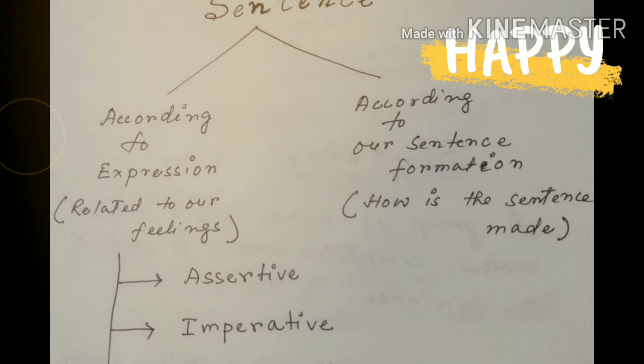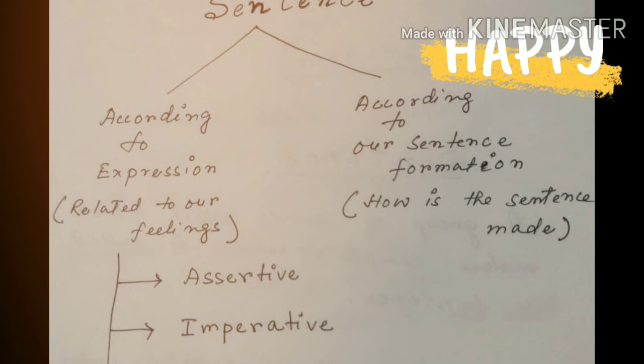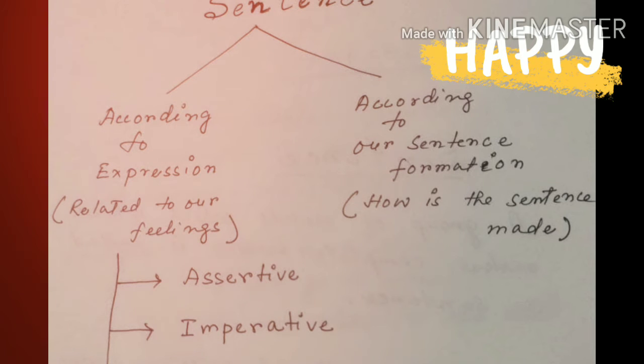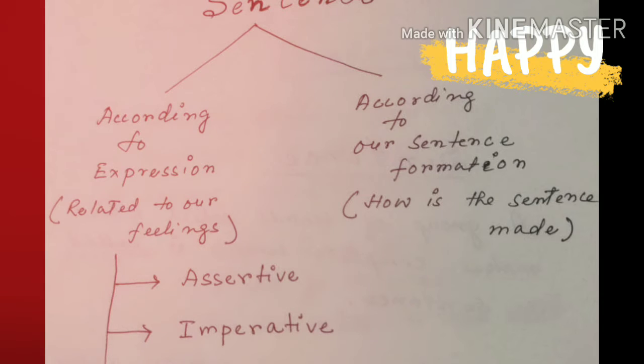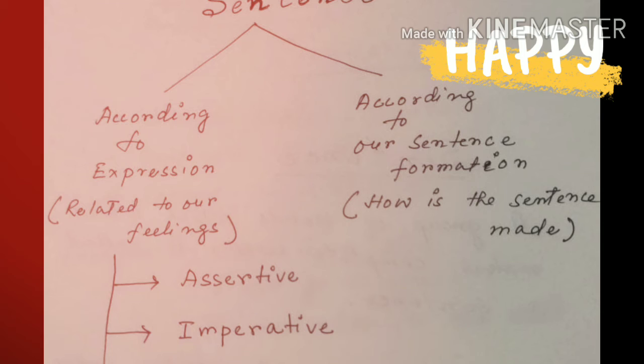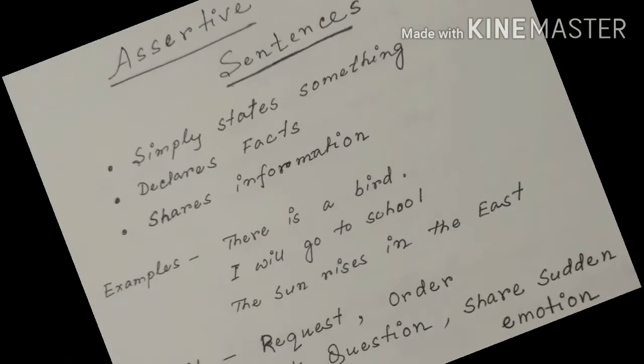In modern English, there are four kinds of sentences according to expression. These are assertive sentences, imperative sentences, interrogative sentences, and exclamatory sentences. Let us know these sentences one by one with examples.